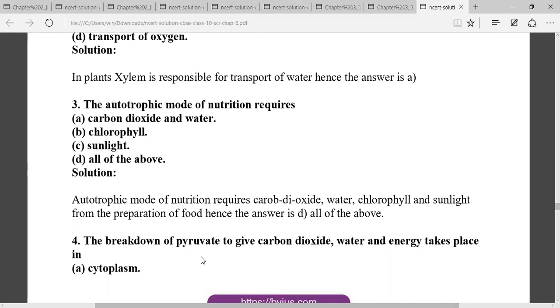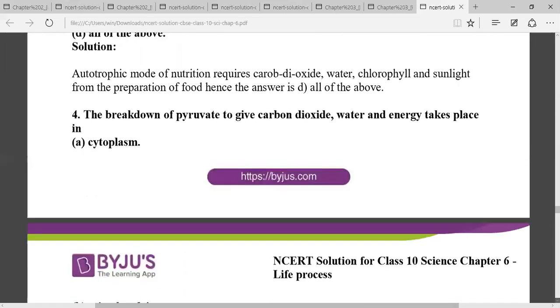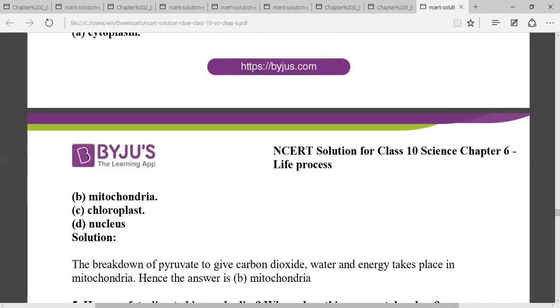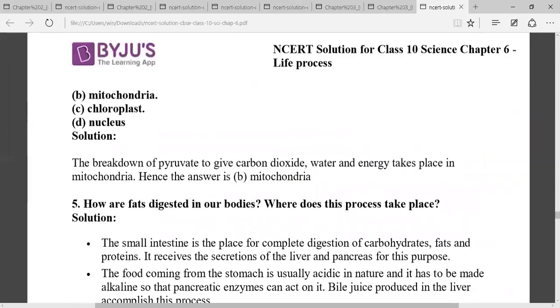Next question, the breakdown of pyruvate to give rise to carbon dioxide, water, energy takes place in mitochondria, because it is aerobic. If pyruvate is broken down into carbon dioxide, water, energy, this is aerobic respiration, and you know that the site of aerobic respiration is mitochondria. So this takes place in mitochondria.